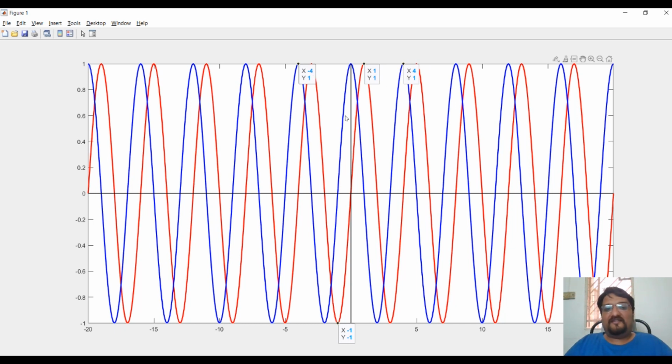So consider the red trace. You observe x of 1 is equal to y of 1, whereas x of minus 1 is equal to y of minus 1, which obeys the property for an odd signal. Whereas x of 4 is equal to 1 and x of minus 4 is equal to 1. This holds throughout your x-axis. That's why the sine wave is called an odd signal and the cosine wave is called an even signal.